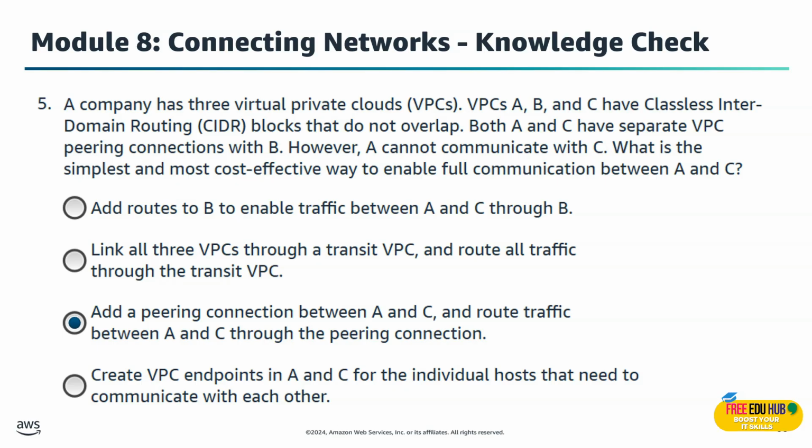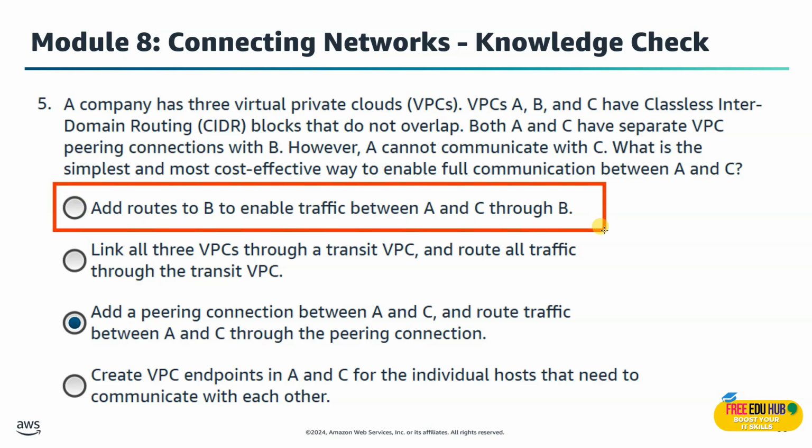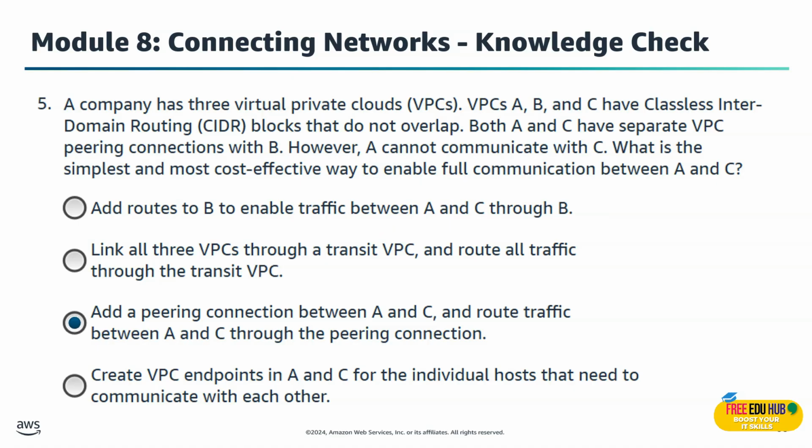VPC peering is not transitive, so you must connect each pair that needs communication. Now, let's see why we are not selecting the first one, add route to B to enable traffic between A and B. The reason is that won't work because VPC peering does not support transitive routing.